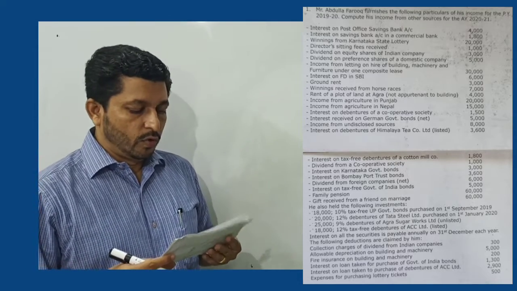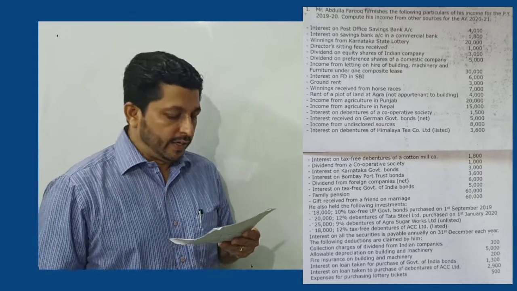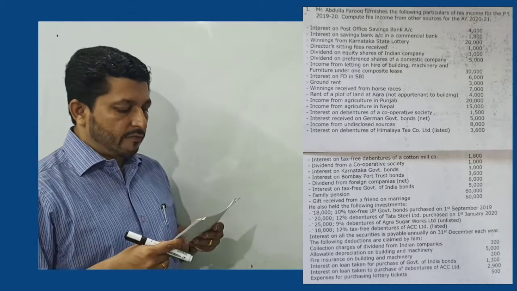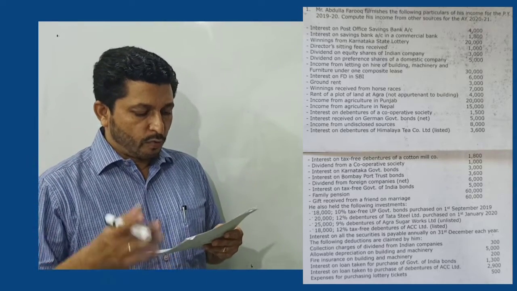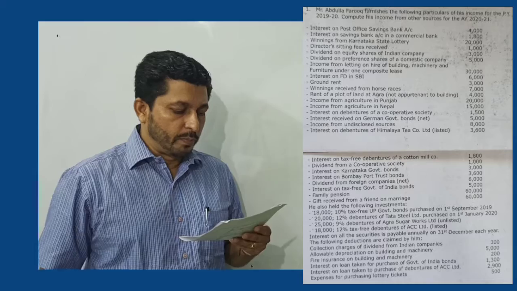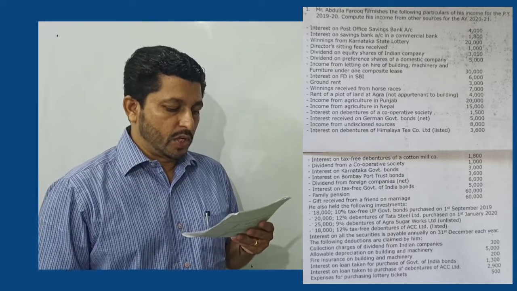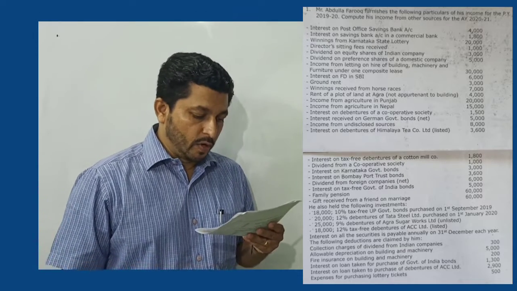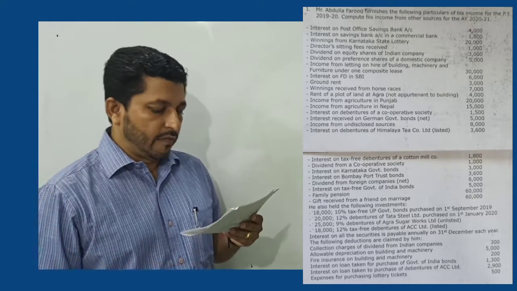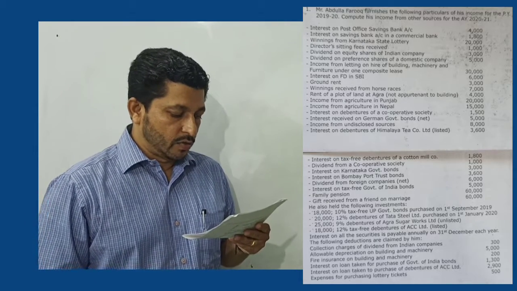Mr. Abdullah Farooq furnishes the following particulars of his income for the previous year 1920. Compute his income from other sources for the assessment year 2021. So we have quite a few items. Interest on post office savings bank account 4,000, interest on savings bank account in a commercial bank 1,800, winnings from Karnataka State Lottery gross amount 20,000, director's sitting fees received 1,000, dividend on equity shares of Indian company 3,000, dividend